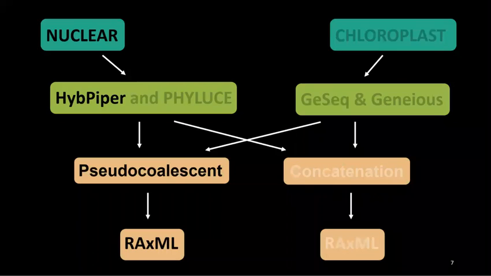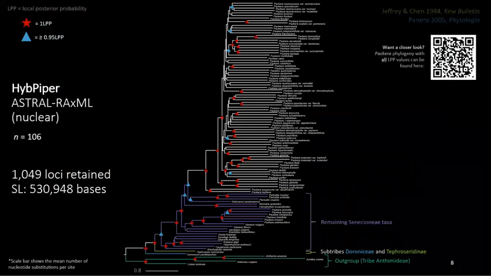For the sake of time, I'm only going to be showing the nuclear PIPER pseudocoalescent RAxML tree, which is the tree that I found to be the best fitting. But if you have any questions about any of the other trees, I'd be more than happy to discuss them after this talk.